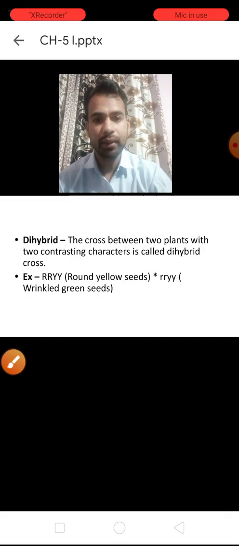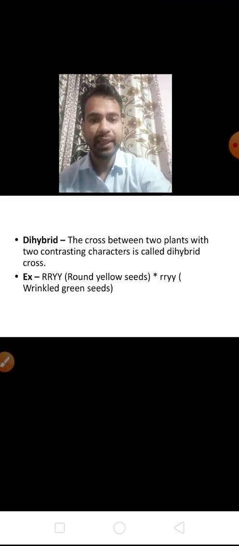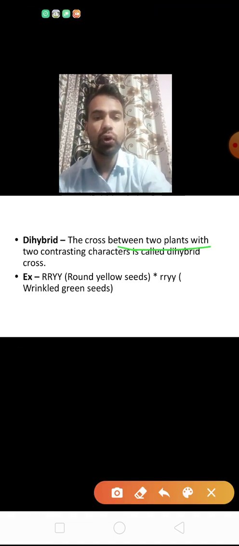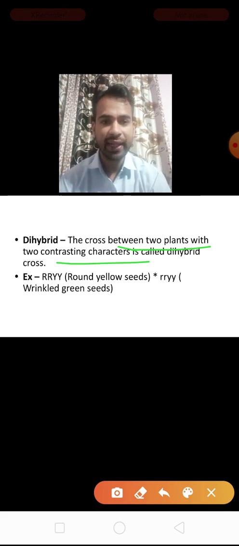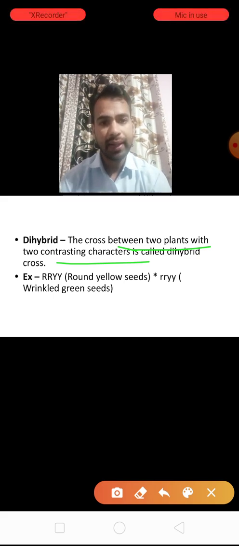Next, number 2, dihybrid cross. Di means 2. So the cross between two plants with two contrasting characters. If the cross takes place with two contrasting characters, it is called dihybrid.